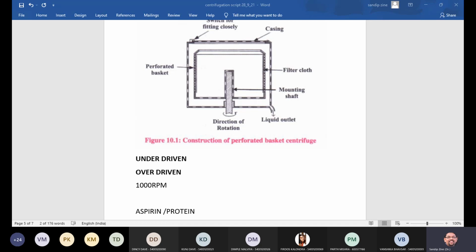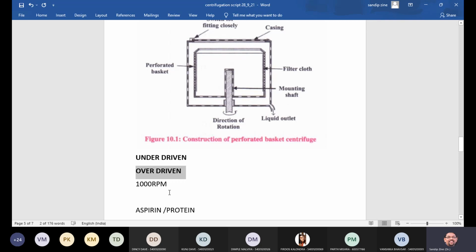The diameter of perforation depends on crystal size, and the basket is operated at a speed of around 1000 rpm. So this basket is operating at 1000 rpm. Is the basic principle and the construction of this perforated basket centrifuge clear?